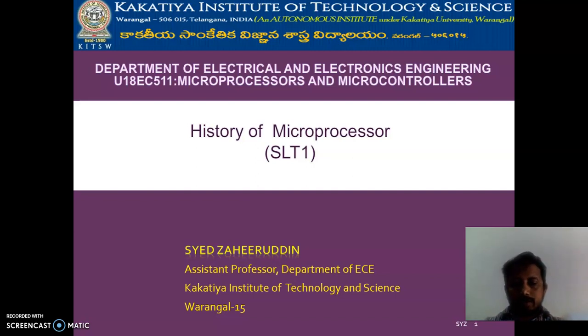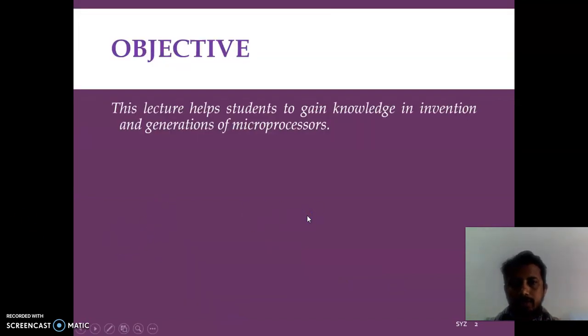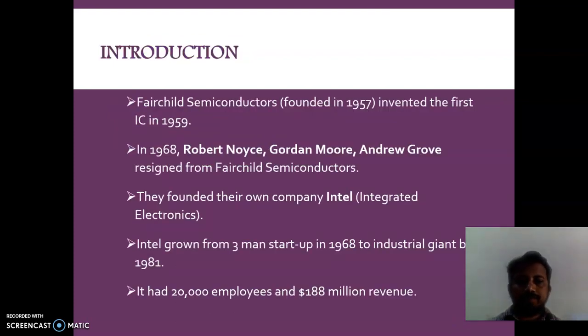Let's start our lecture with just an outline of the lecture. Over here is about the different generations of microprocessor from 4-bit to the 64-bit microprocessor. Today's objective of the lecture will be to help the students gain knowledge in the invention and generations of microprocessor.